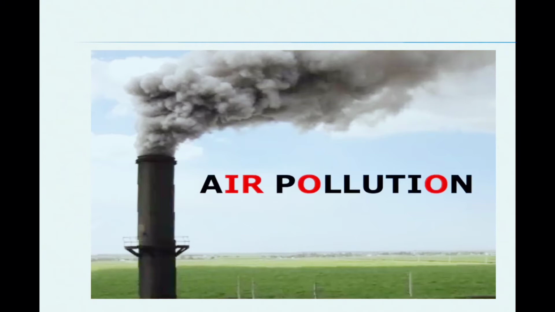If you go to industrialized countries, their air is too polluted. Why? Because so much black smoke comes out and is directly mixed with air, and the air becomes polluted. As a result, acid rain happens. So can you say what is the meaning of acid rain?